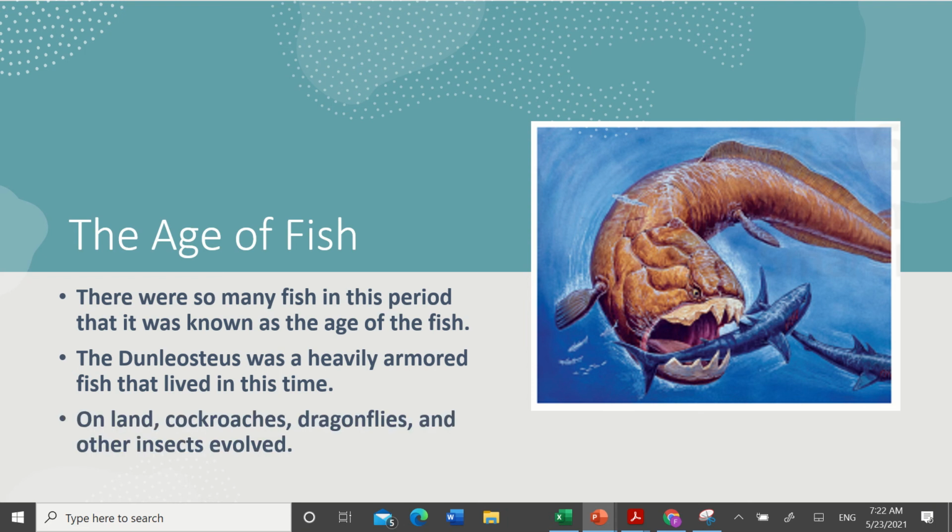On land, you start to see organisms like cockroaches, dragonflies, and other insects evolving at this time. Small plants also appeared in the ocean. Earth's first plants appear in the middle Paleozoic, and they are small and live in water.